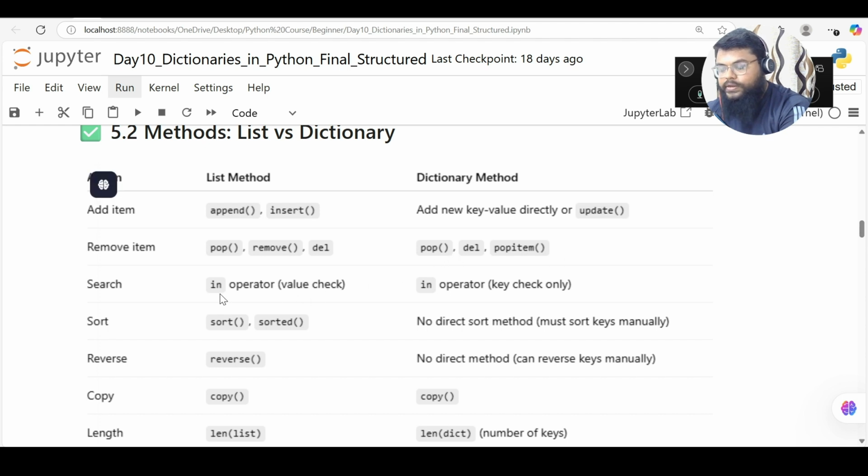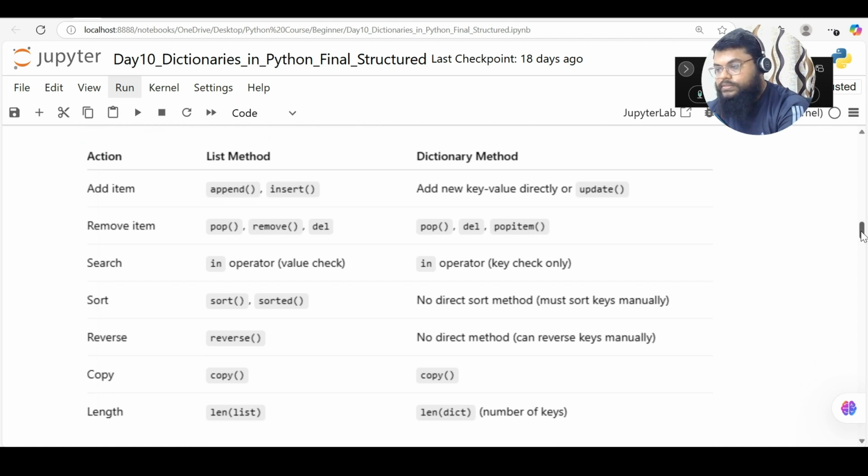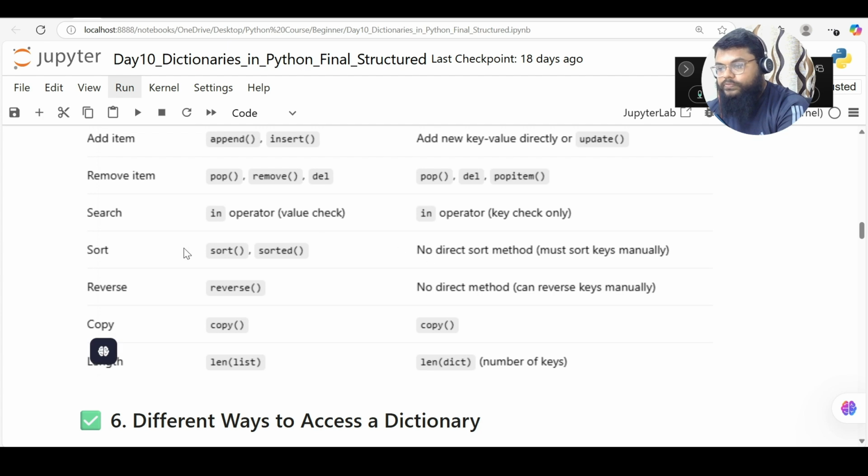So I can use the in operator to search for a certain value in a list. In the same way I can use the in operator with dictionaries. In a list we can directly check the value, but in a dictionary we cannot check the value directly. If we use the in operator, it will check keys only. Then we have to write one more function, one more logic inside it, to check the values. So that's how it will work. This is the difference here. Then we have sort and sorted functions in a list.